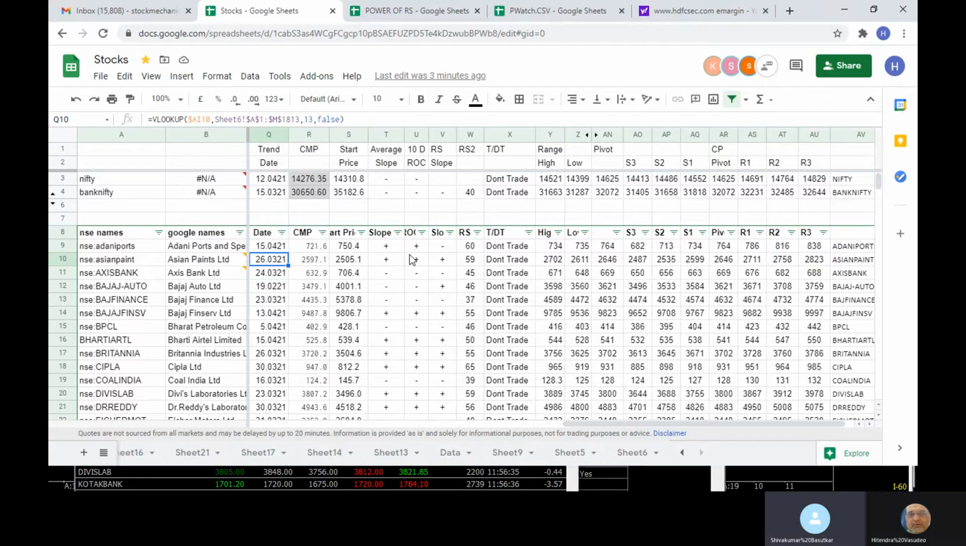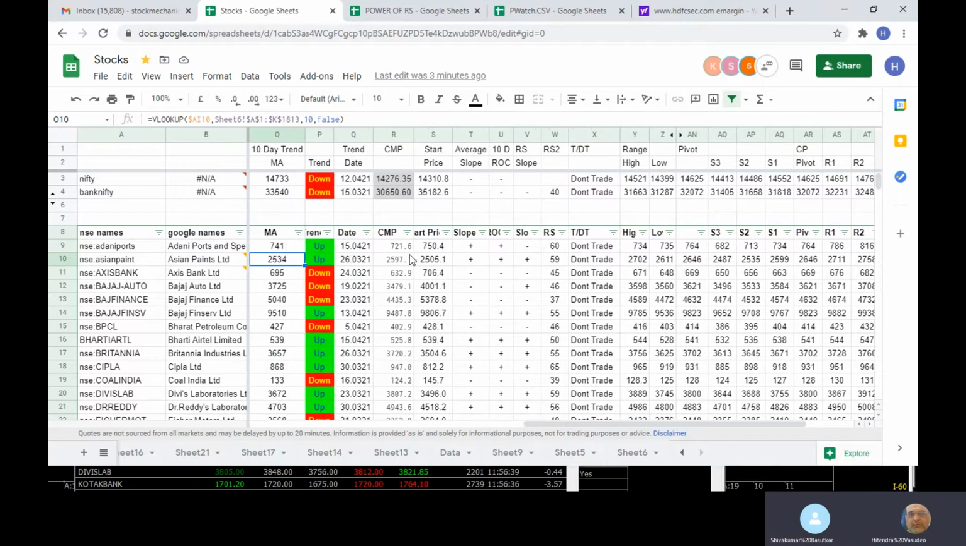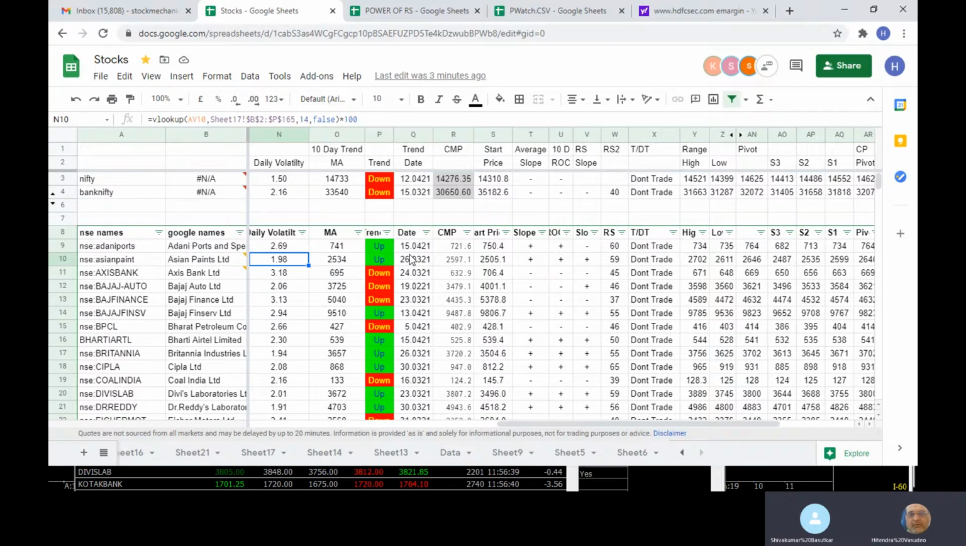Yes, 1 minute. When you were talking about Adani, you said that the moving average price is mentioned, that is 741. But it's okay. Since the slope is negative, it says don't trade. Is it because RS is negative, whereas the slope of the moving average and rate of change is positive? Okay. Now, at closing time, we have to see whether it is going above 741 or not, after 3 o'clock.